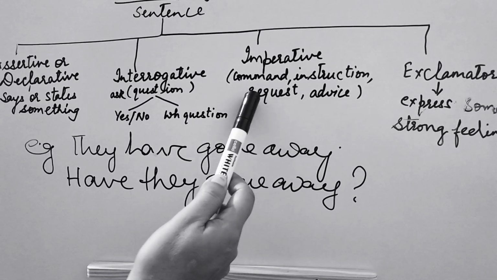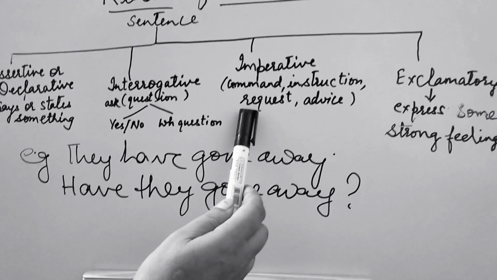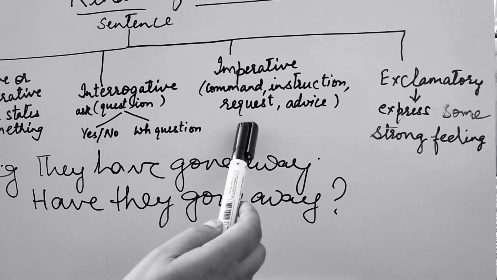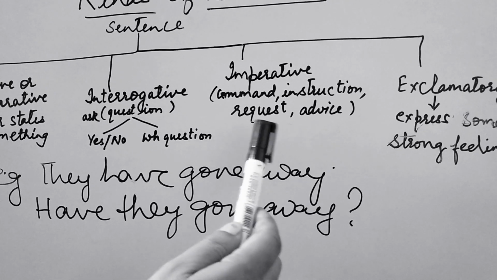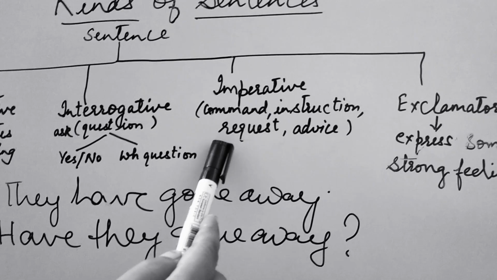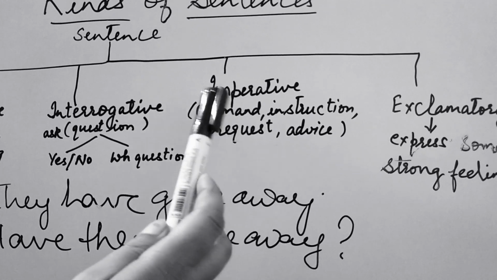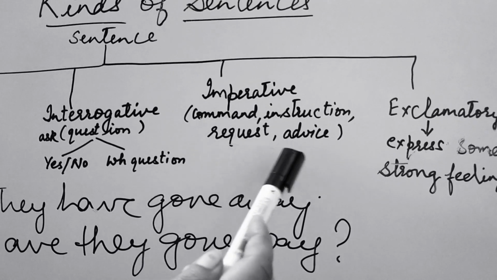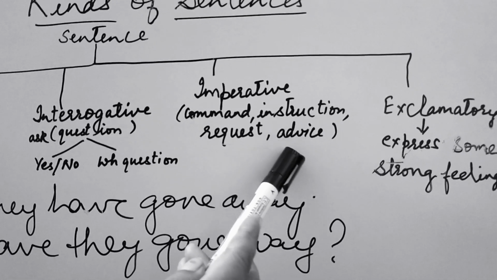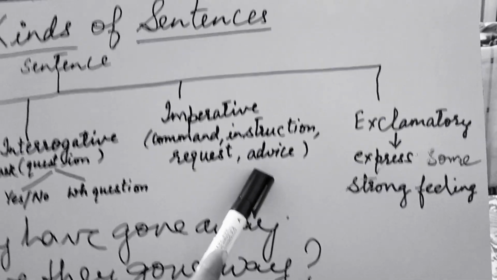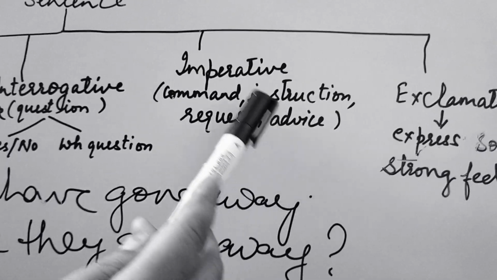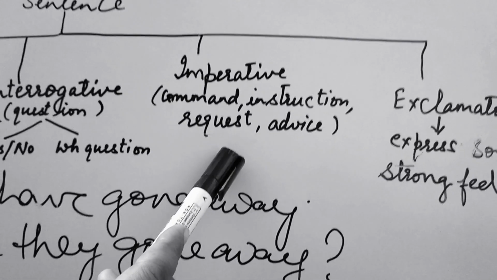Now the example of request. There are many examples. Pass me the sugar, please give me some salt, please pass me the sauce. So these are the requests. So they are imperative sentences again. Then advice. Advice could be given by anyone. It could be a doctor's advice, a teacher's advice, or your parents' advice. So they all come under imperative sentences.